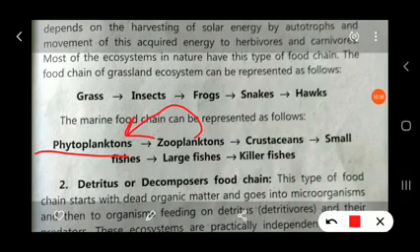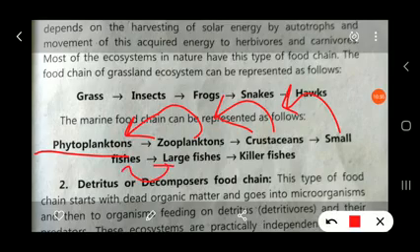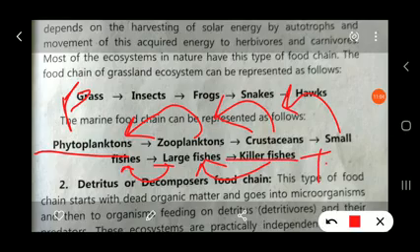Then these zooplanktons, such as larvae and tadpoles, are eaten by the crustaceans, the crustaceans are eaten by the small fishes, the small fishes are eaten by the large fishes, and the large fishes are eaten by the killer fishes. So this food chain goes from producers to the top order consumer, the killer fish. These types of food chains are found in marine ecosystems.